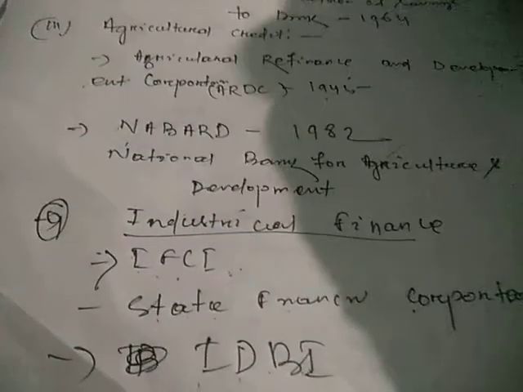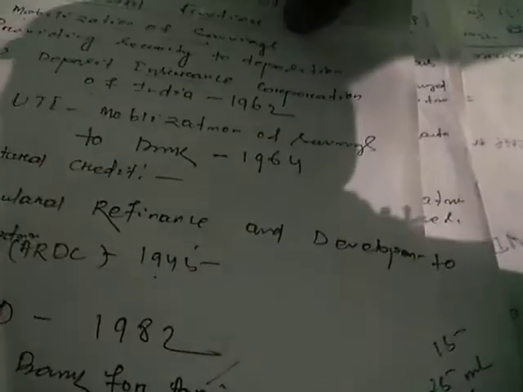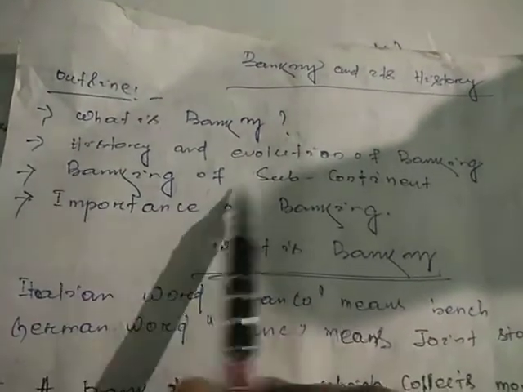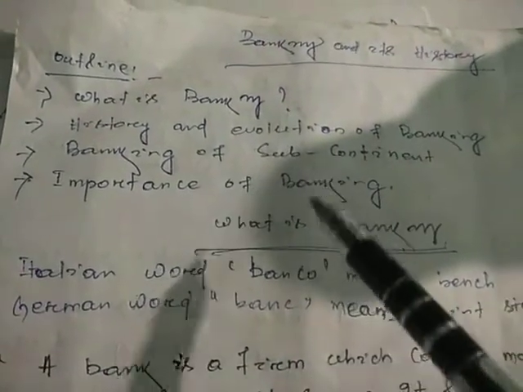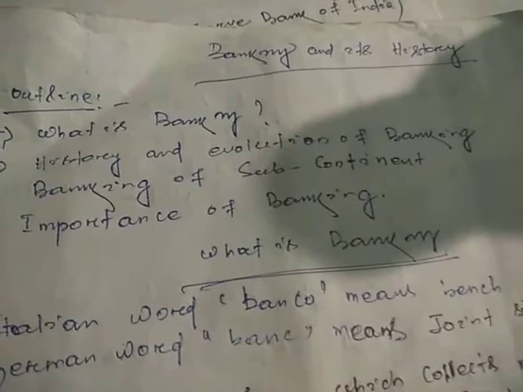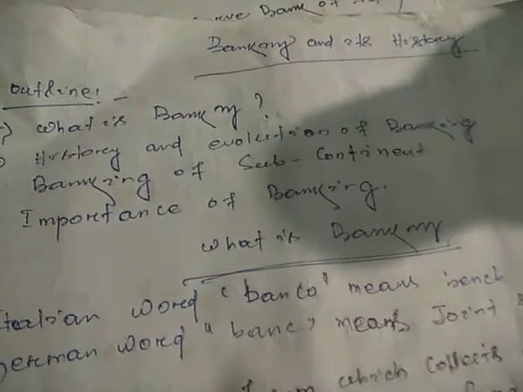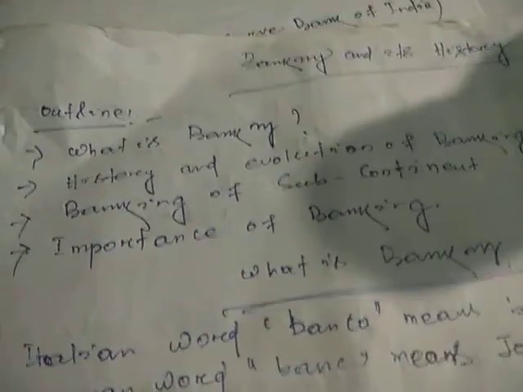So today we have to discuss the evolution of banking, how it works, and what advantages we get. That is banking history and evolution, where the banking concept comes from. Then banking in the subcontinent: what different types of banks there are, which was the first and oldest bank, and how the Indian banking system grew, and how it is important in society and in the development of the economy of our country.